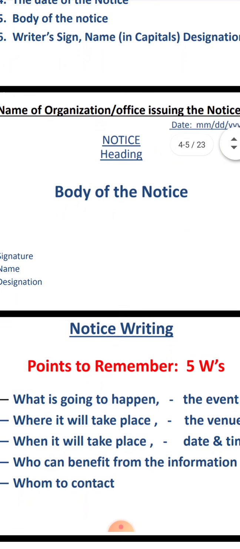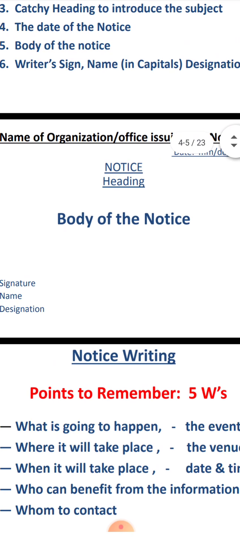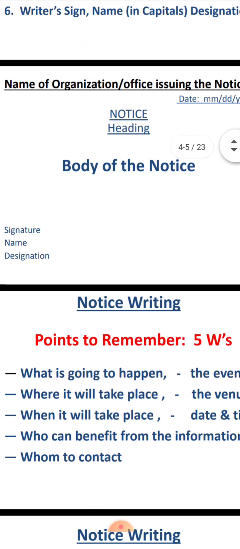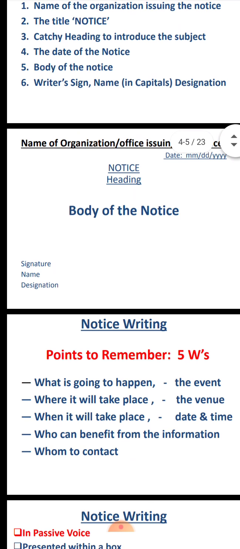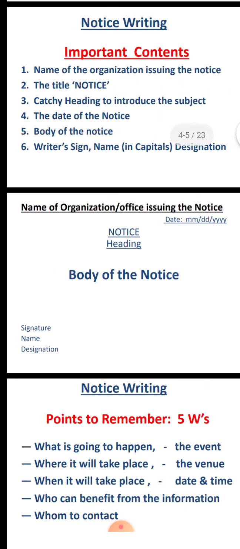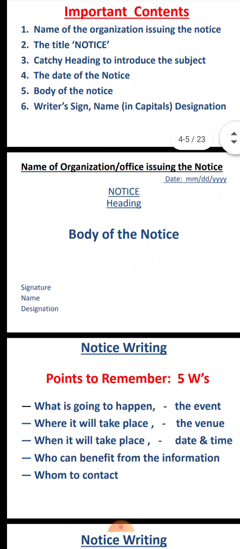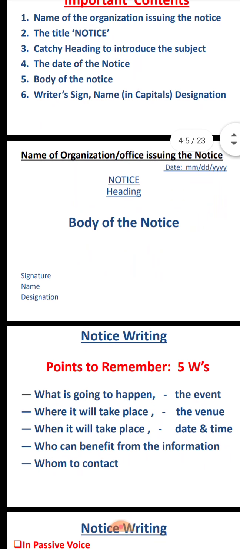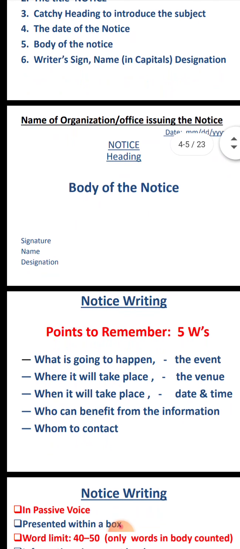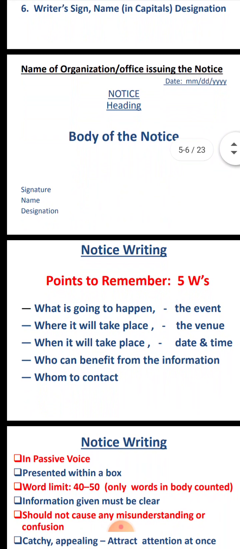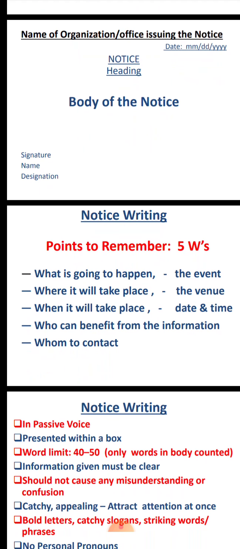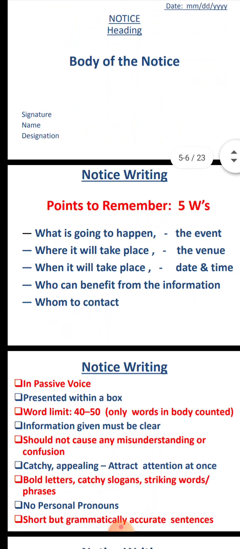You can see the format of notice writing, as it is mentioned here. You can see the name of the organization or office issuing the notice, then the date on the right side. You can write the date either on the right side or the left side. Then the notice heading and the body of the notice, because the CBSE is continuously changing some formats in our writing skills. You can see that the signature is mentioned, and below the signature the name and designation.